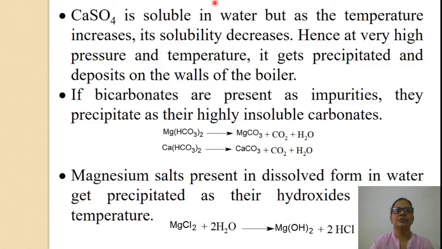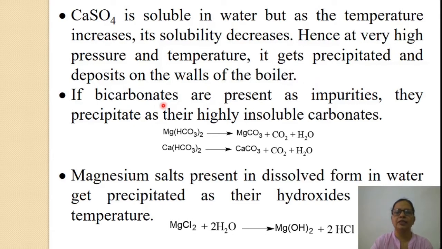Now, calcium sulfate, how does it form scales? It is soluble in water, but as the temperature is increased, its solubility decreases. Hence, at very high pressure and temperature, calcium sulfate precipitates and deposits on the walls of the boiler. This is the first reason for the formation of scale.